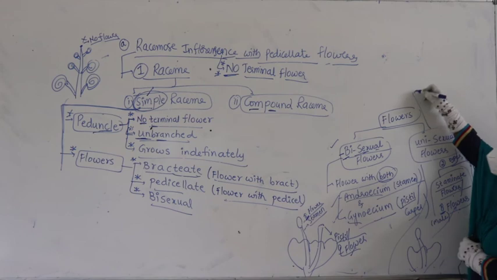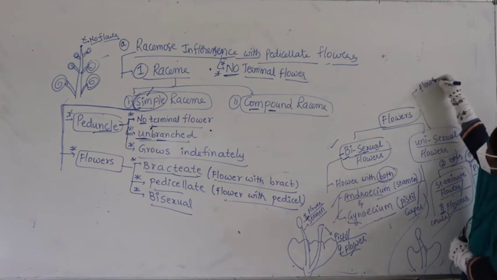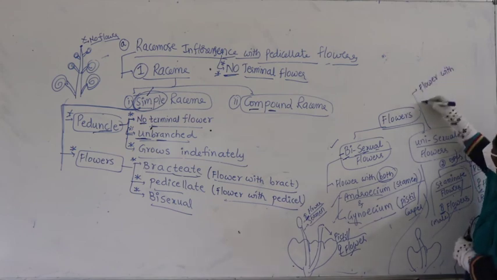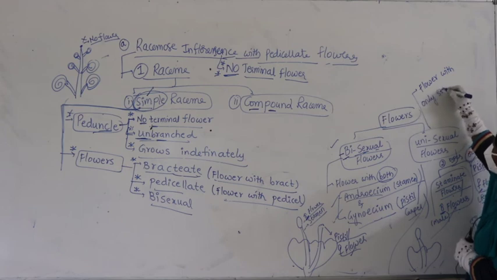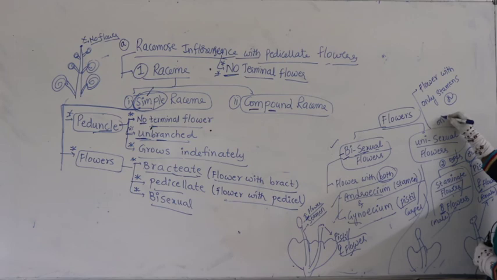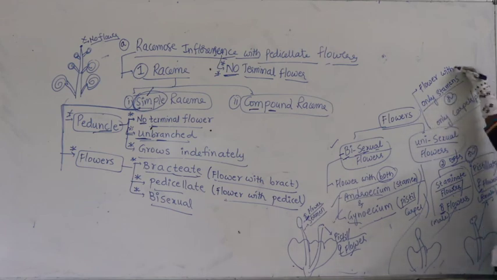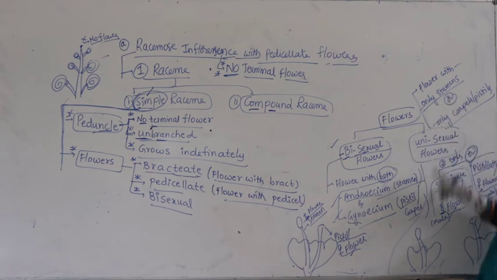So what do you write here? Flower with only staminate flower, only stamens, or with only carpels or pistils. Either it has only stamens, meaning only male, or it has only carpels, meaning only female.